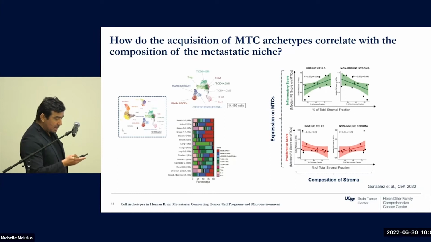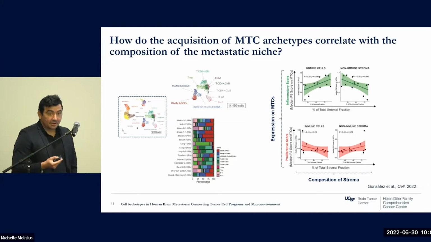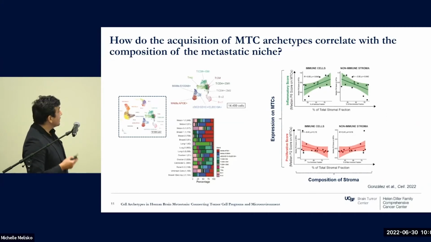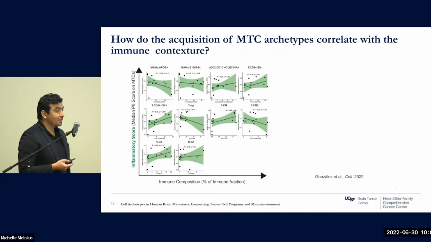Now, the question is, any kind of immune cells, or all the immune cells in general? So we went to analyze that because that is the richness of single-cell transcriptomics, that we can go very deep into the state of the stroma. And what we saw here is it's not that any kind of immune cell. For example, we can see there's a negative correlation in the expression of inflammatory processes in metastatic tumor cells with, for example, ApoE-positive macrophages.